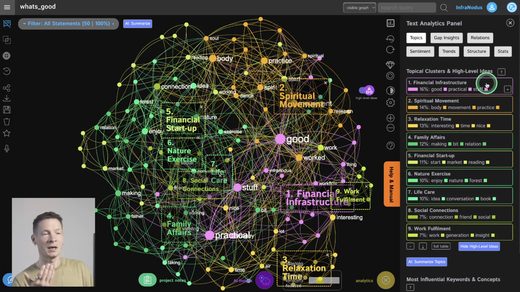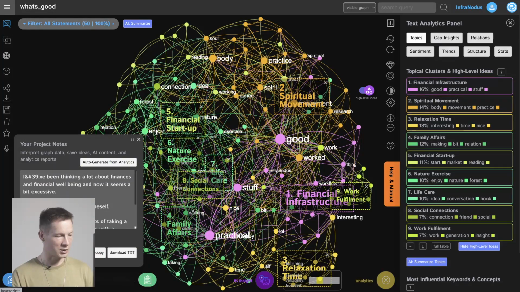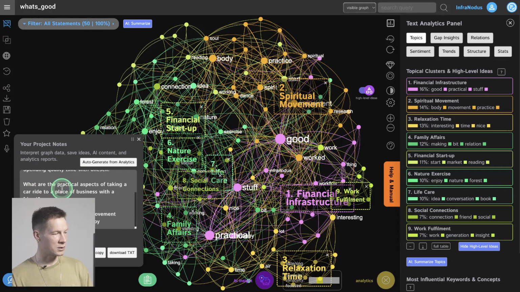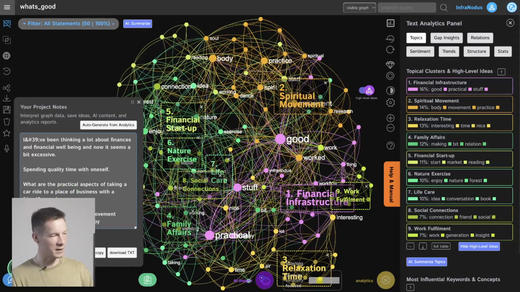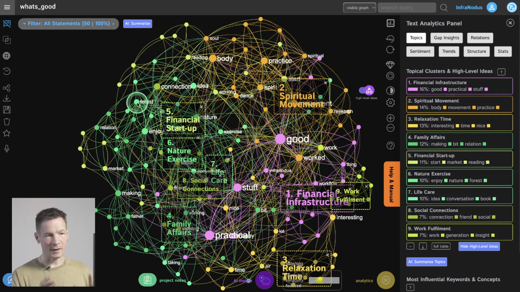So this is already how you can start modifying your behavior by looking into this mirror of the things that are positive and asking yourself, is there anything that you can change? So if I feel like I want to change that, I will say that financial stuff are too important. So I'm going to write down here that maybe I've been thinking too much about finances and I would like to talk to myself about that and see if that can be changed or if that's really necessary, right?